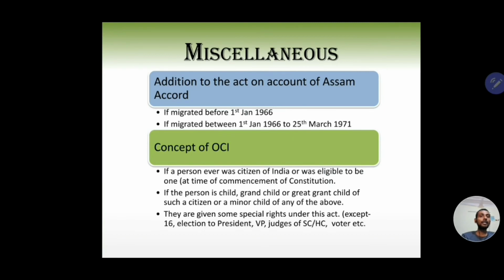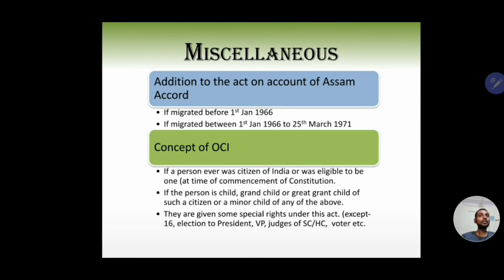The next one is if you're a child, grandchild, or great grandchild of a person who was a citizen of India or could have been a citizen of India by the criteria specified in the Constitution at its commencement, such a person will be an overseas citizen of India.